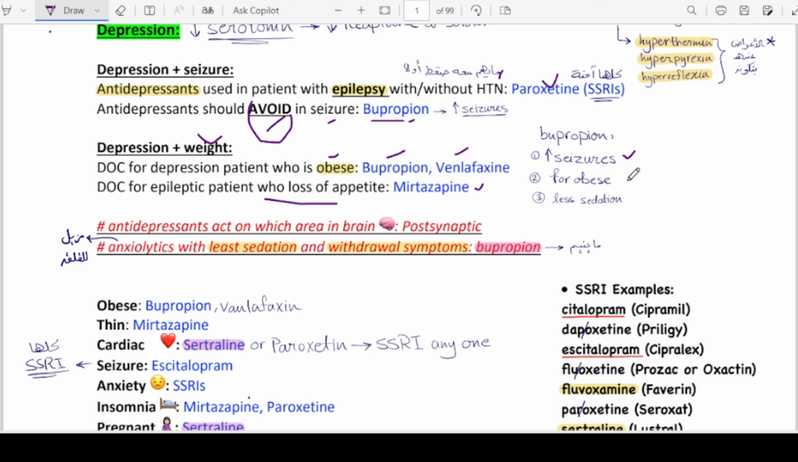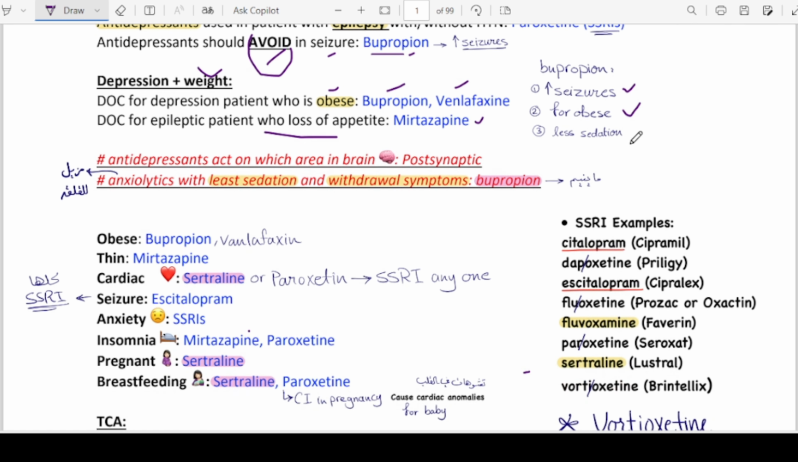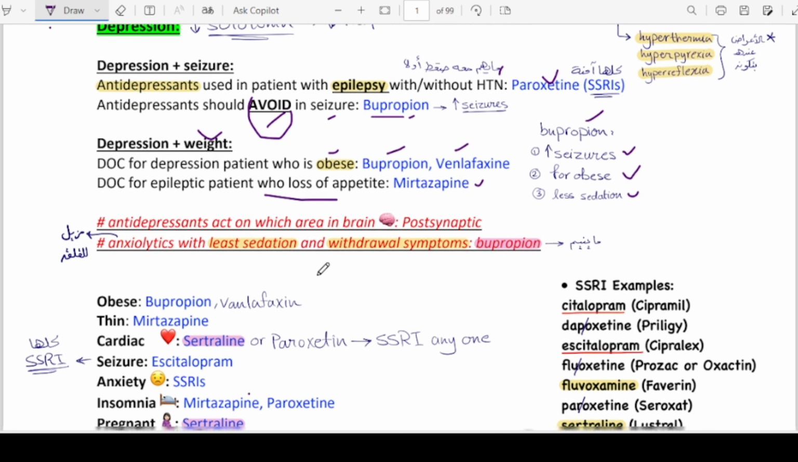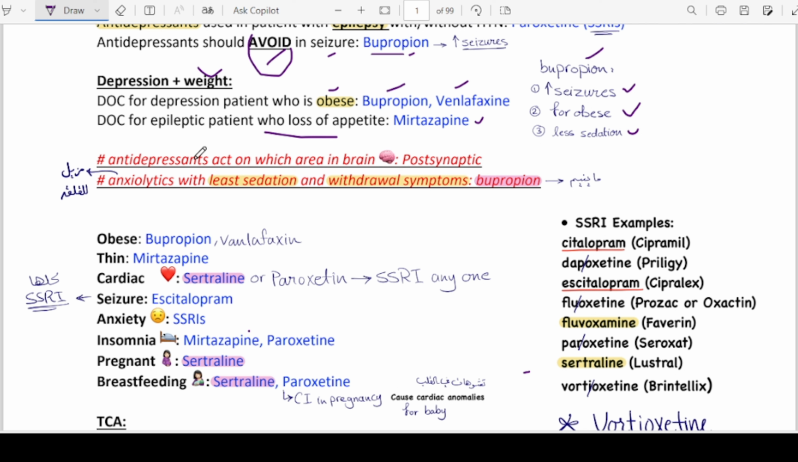Here we have short notes about bupropion: it increases the chances of seizure, but it's good for obese patients and it's the least sedative. So the question that is asked in DHA is, which of the following antidepressants is least sedative? You must know that it's bupropion. Here we have some notes telling us that antidepressants act on the postsynaptic portion in the brain, and the anxiolytic with least sedation and withdrawal symptoms is bupropion. As we already discussed, the least sedative is bupropion.